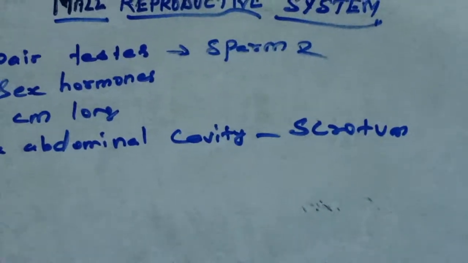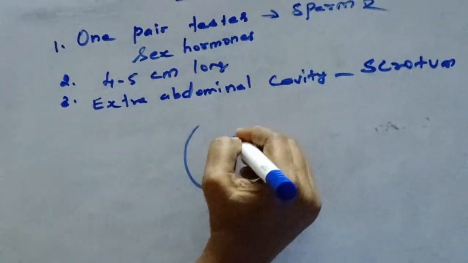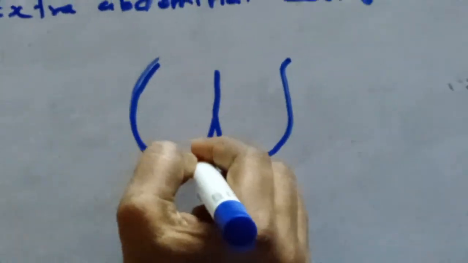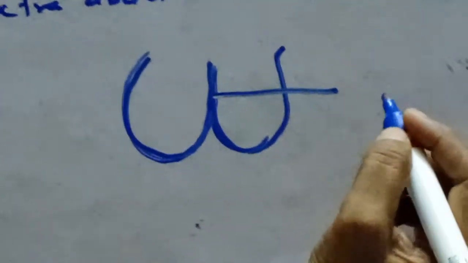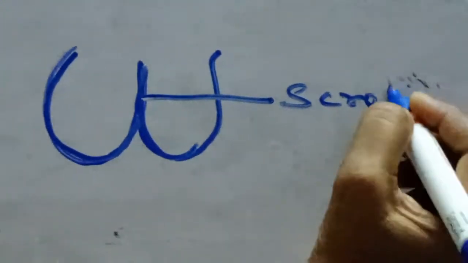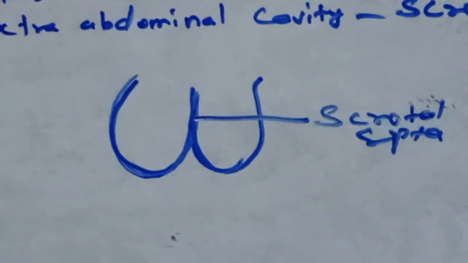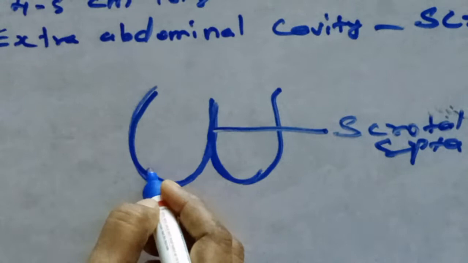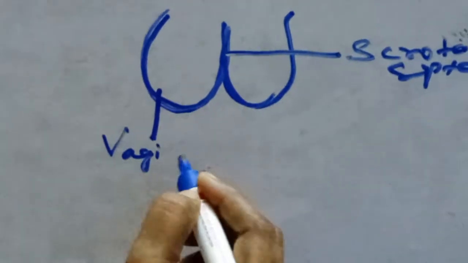Okay, the next. This is the scrotum. And this is the septa which divides these two, and it is the scrotal septa. The next one is the cavity, the coelom found inside the scrotum, which is the vaginal coelom.